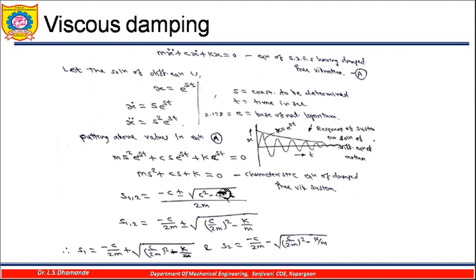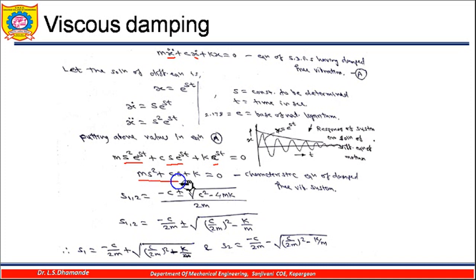Now let us put these values of x, x dot and x double dot into equation A. The x double dot value is s square e raised to st, so I am putting m into s square e raised to st. Similarly, the x dot value is s into e raised to st, and the x value is e raised to st. Definitely e raised to st is common in all these terms, so it can be removed, and the right side is multiplied with 0. The remaining term is m s square plus c s plus k. By doing this substitution, your differential equation is converted into an algebraic equation. This is called the characteristic equation of damped free vibration.